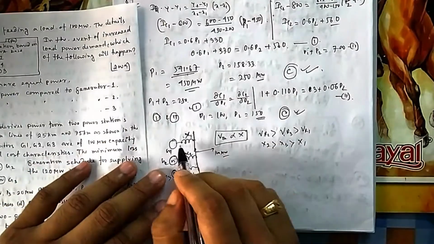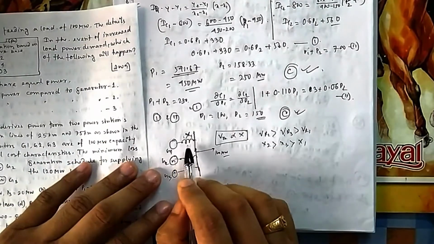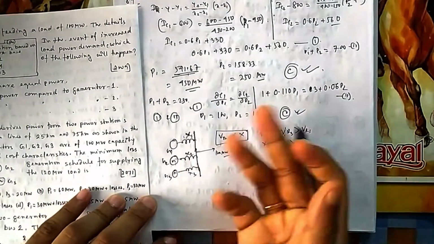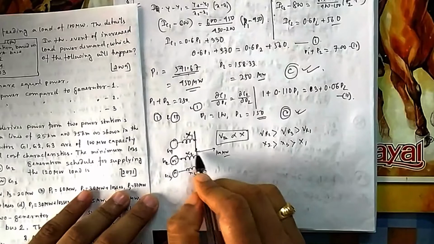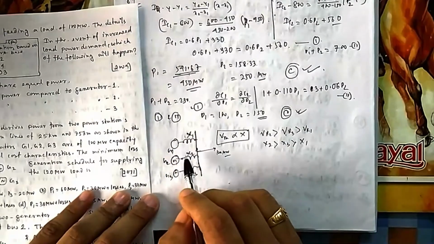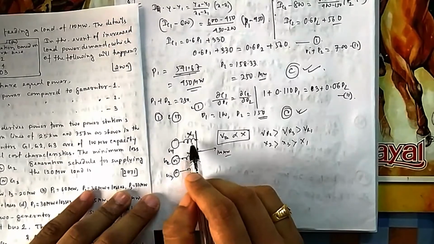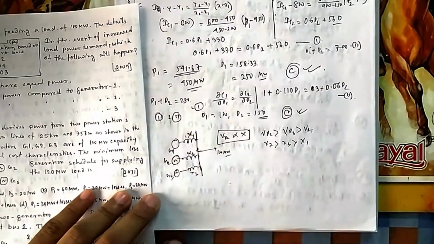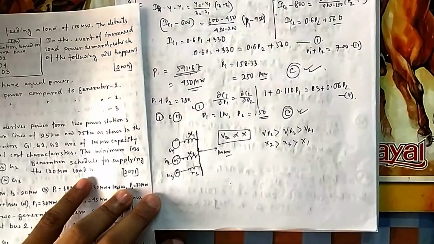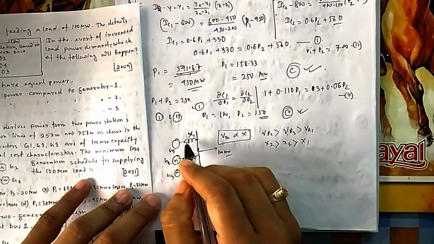Loads are shared in the reciprocal way, in the reverse ratio of X, that is, inversely proportional. Why so? Because if you increase its load, the current will increase, which will increase its drop, and its terminal voltage will fall. We don't want that. So it is inversely proportional.